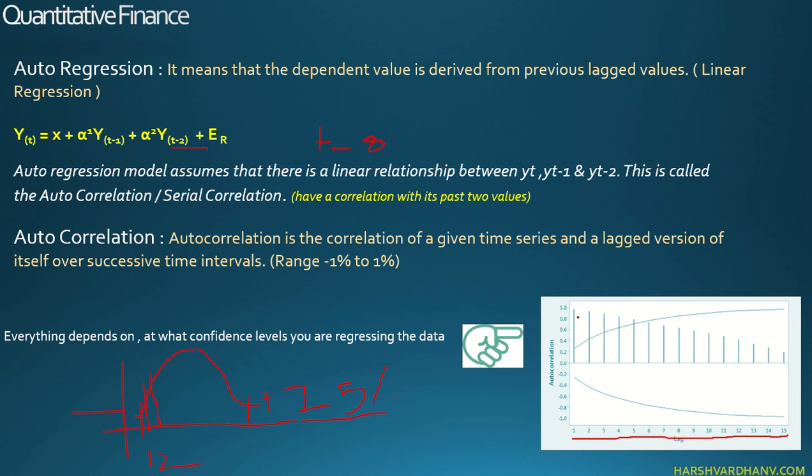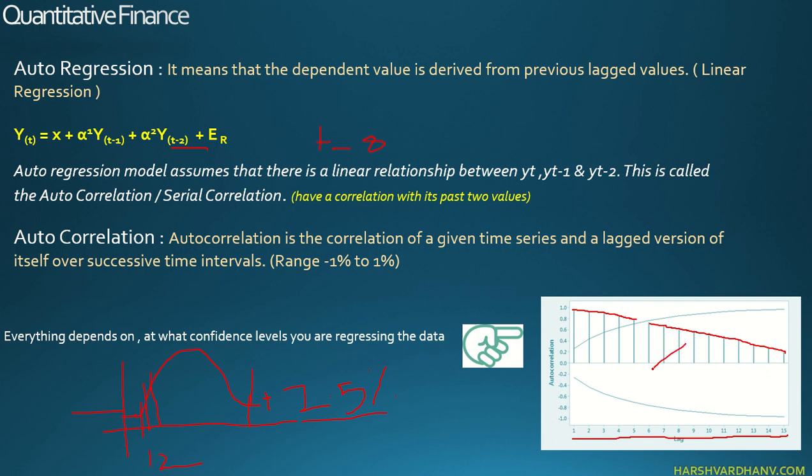And the entries which are outside this curve, so this curve is ending here. Entries which are outside these curves are 1, 2, 3, 4, 5, right? Rest of all the entries are below the curve. So we know that anything which is outside the confidence level is under the significance level. This is the confidence interval and this is the significance.